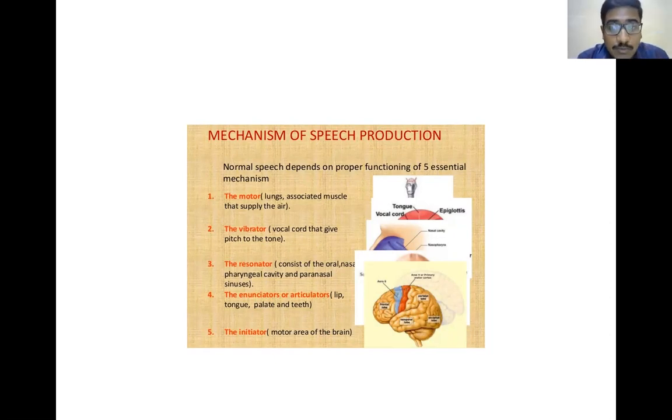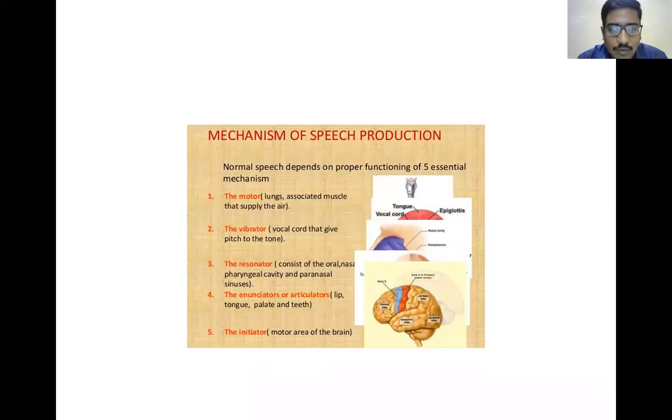So what is the mechanism of speech production? The motor system. The lungs are associated with muscles that supply the air. The lungs are supplied by the intercostal muscles, extrinsic muscles, and the muscles of the diaphragm, which are helpful for the movement of the lungs.